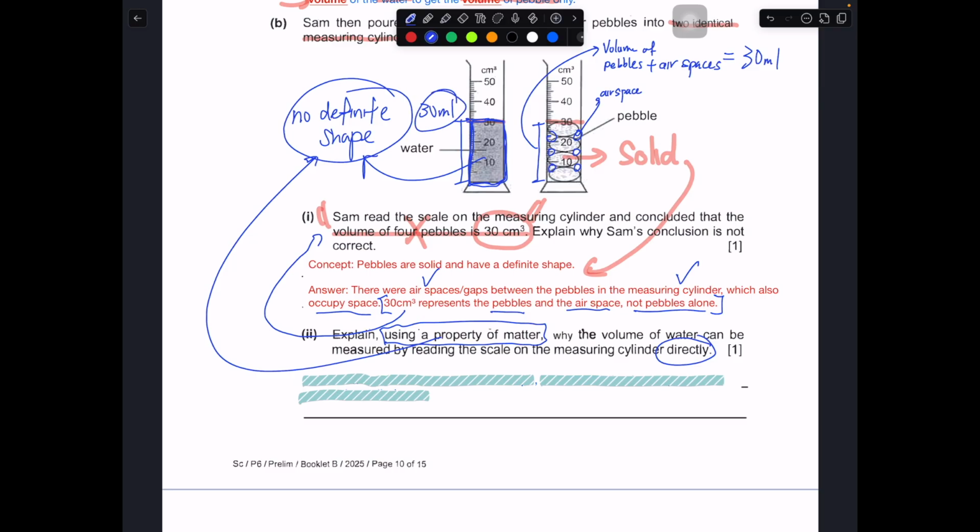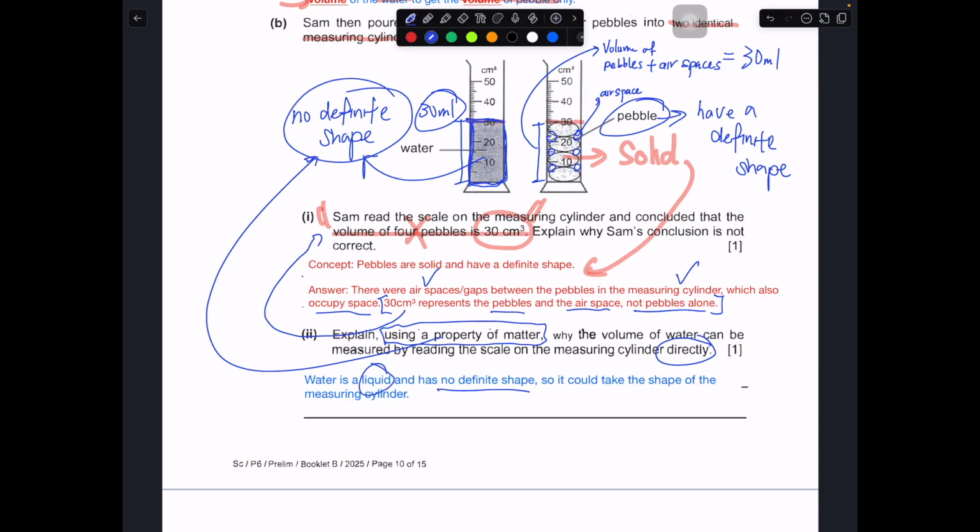Why it cannot be applied to the pebbles, because the pebbles themselves have a definite shape. And we cannot read off 30 the same way we read off for water. Water we can do it, okay, because no definite shape, it takes the shape of the container. Pebbles cannot, because they have a definite shape. They cannot fit into the container, they cannot fit into the measuring cylinder. Even if you put them in, there will be air spaces.